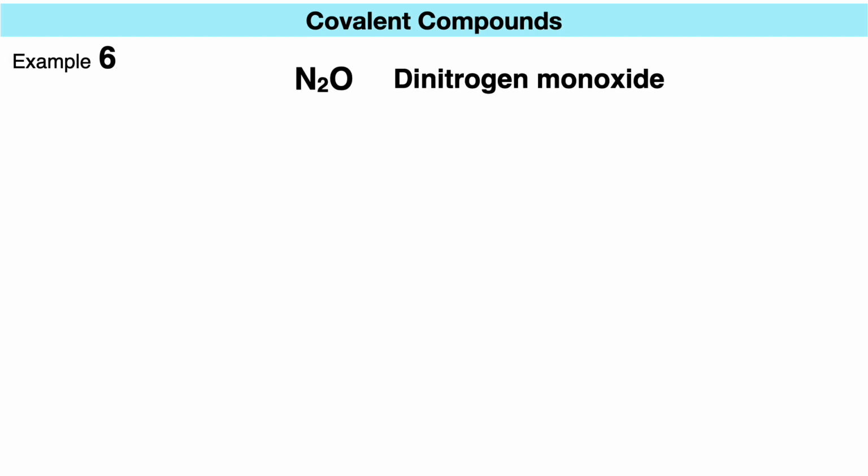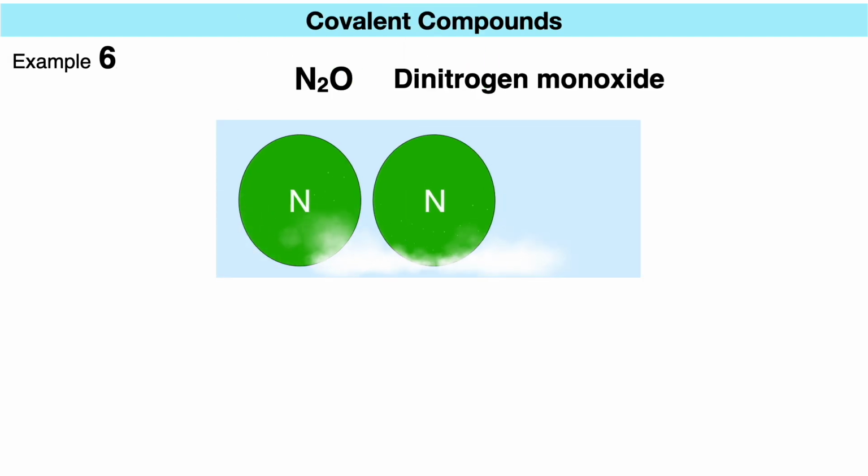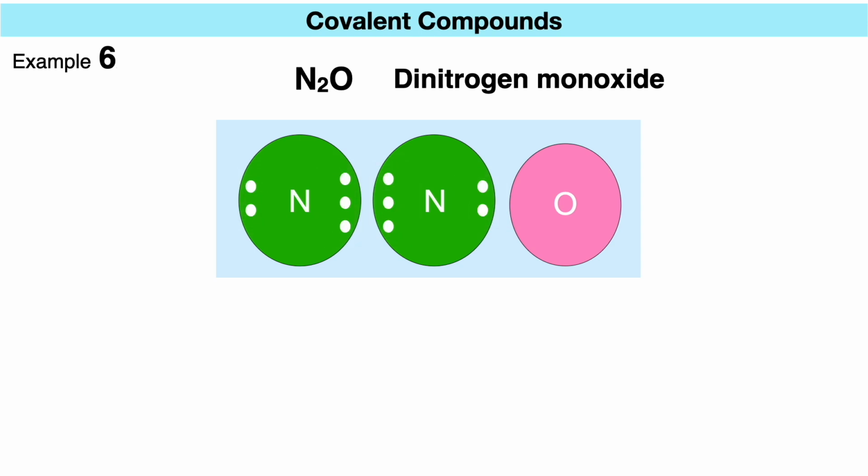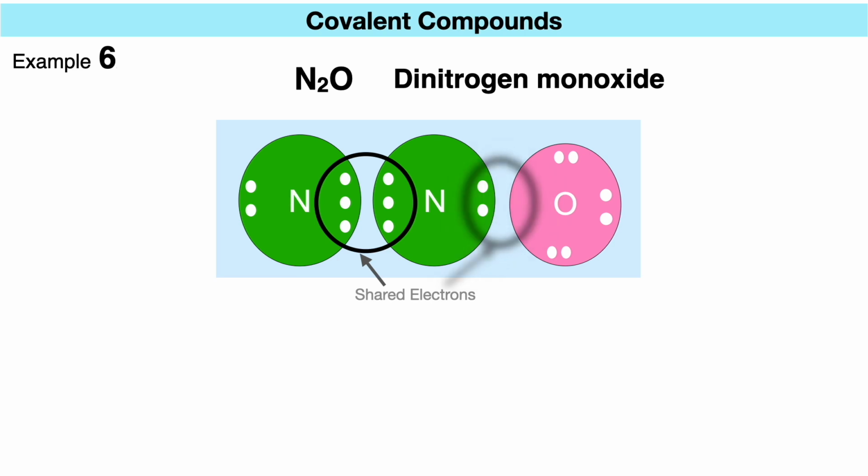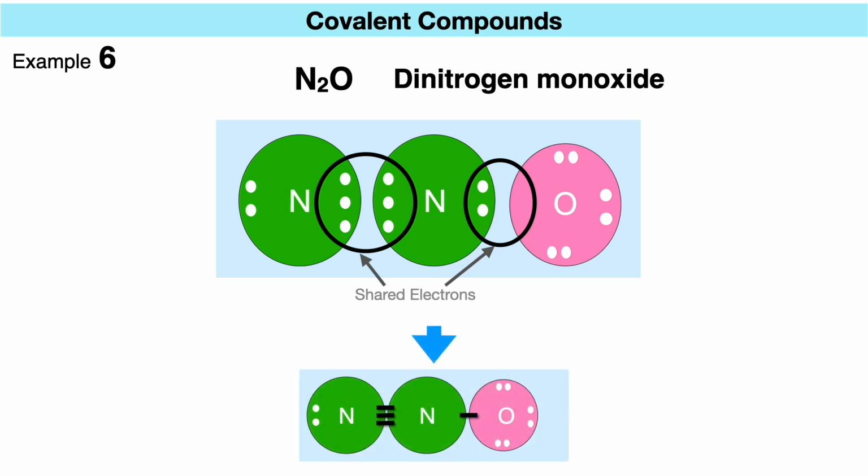To draw the Lewis structure, we place the two nitrogen atoms one after another, followed by one oxygen atom. Nitrogen atoms have 5 valence electrons, depicted as 5 dots around each, while oxygen has 6 valence electrons, shown as 6 dots. The two nitrogen atoms share 3 electrons each, forming a triple covalent bond, allowing both nitrogens to reach a stable octet. The nitrogen atom near oxygen then shares 2 electrons with it, forming a single covalent bond, enabling both to achieve their stable octet of valence electrons. This is another example of dative covalent bond where one atom donates and shares both electrons in the bond.